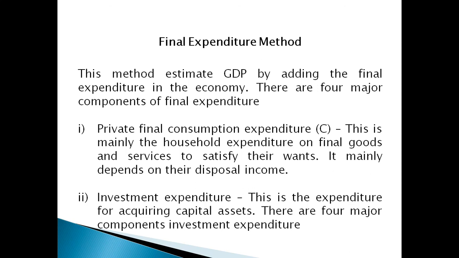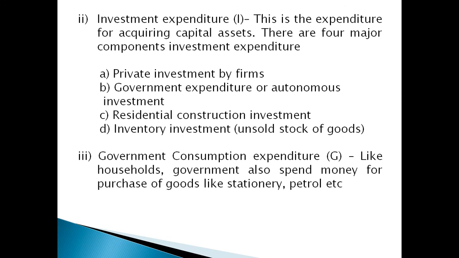Next is investment expenditure, or I. This is the expenditure for acquiring capital assets. There are major components: private investment by firms, government investment or autonomous government investment, residential construction investment, and inventory investment, that is, unsold goods, etc. The third one is government consumption expenditure.